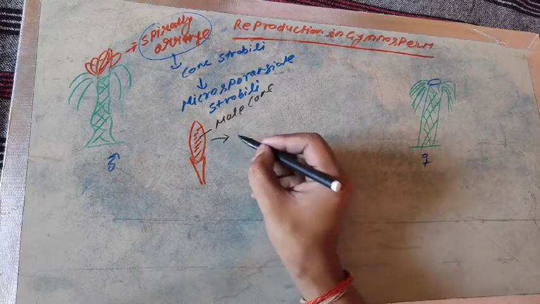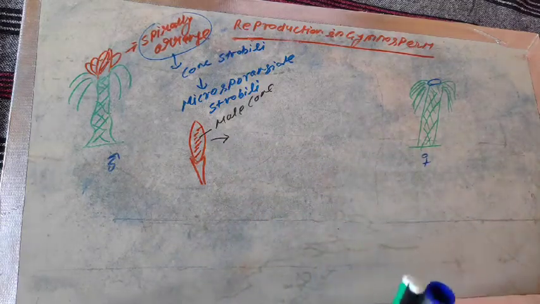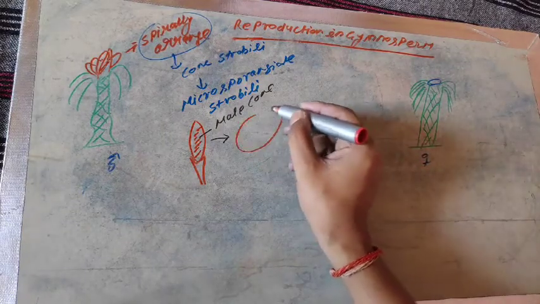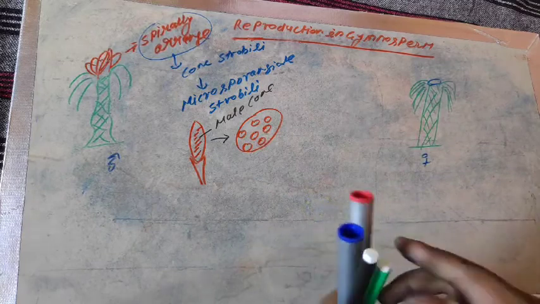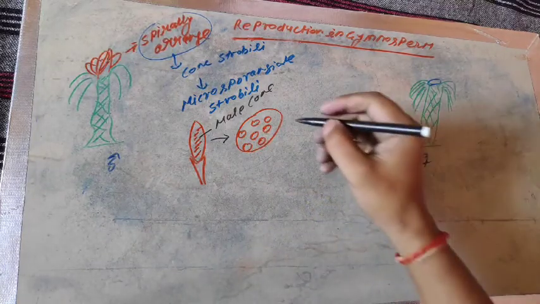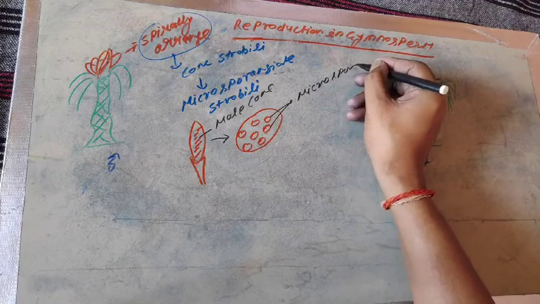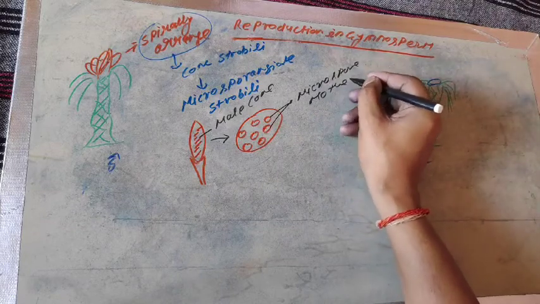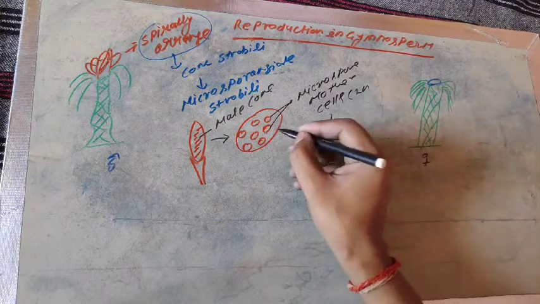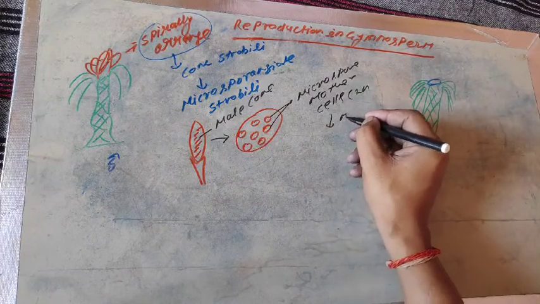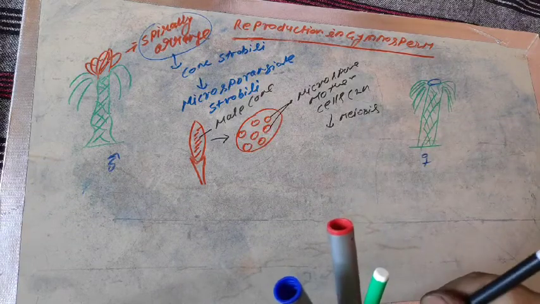Now when you cut thin sections of the male cone, you will find a very special structure that is known as the microspore mother cell. It is diploid in number, and a single microspore mother cell by means of meiosis forms many haploid